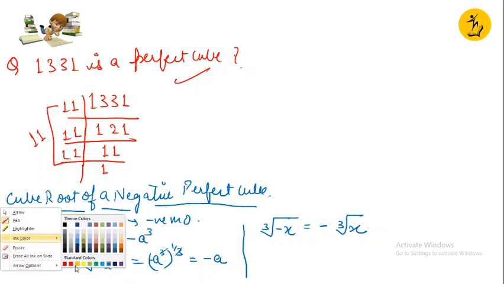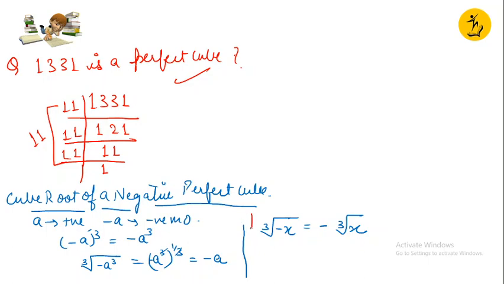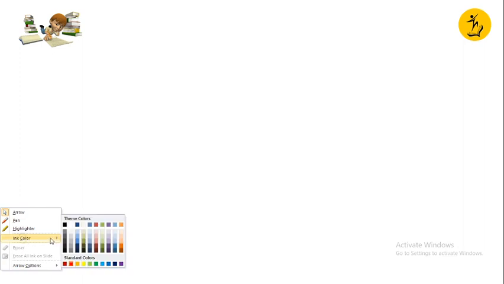This is an important thing to remember. Next, one more important thing is, if I say cube root of a into b, then I can write it like this: cube root of a into cube root of b.